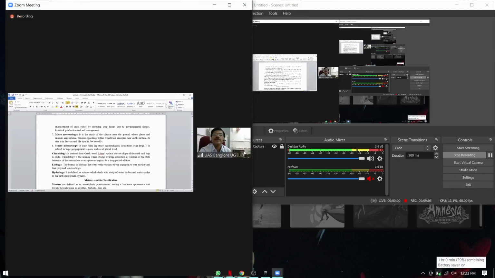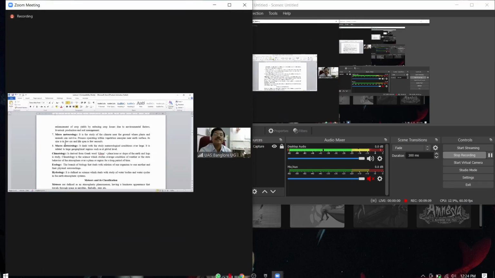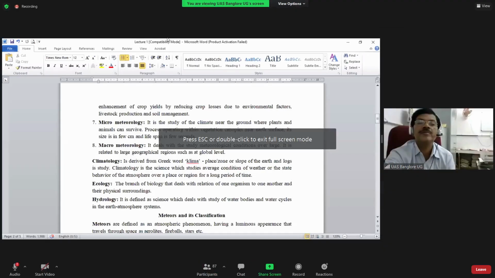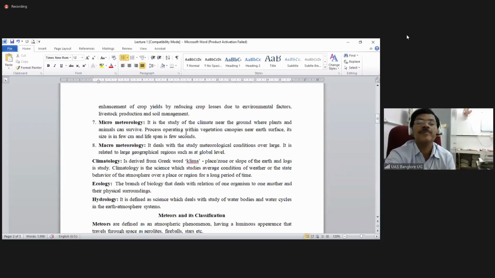The processes operating within vegetation canopies near the Earth's surface, its size is a few centimeters and lifespan is a few seconds, indicating that the microclimate size is very, very small and it is for a short period. Say, if you take the weather in the morning, it differs compared to afternoon and also the evening.